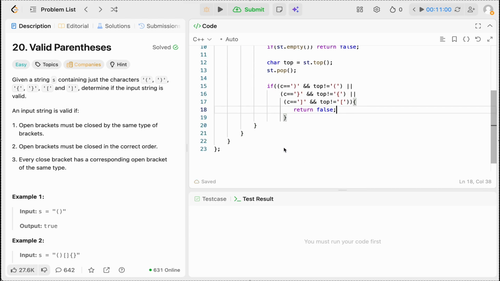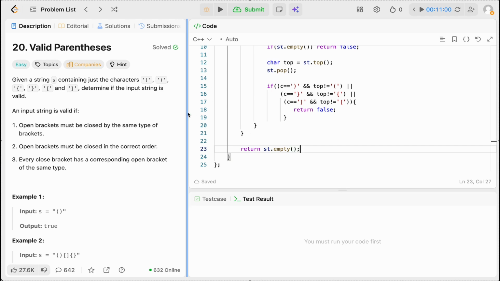Now obviously, if all of them are equal and we have a valid string, at the end we'll have an empty stack left. My bad that I said string, but it's a stack. Now we'll return whether the stack is empty. If it is an empty stack, that means we have valid parentheses. If we don't have an empty stack, that means it's not valid parentheses. Let's see if it is working or not.